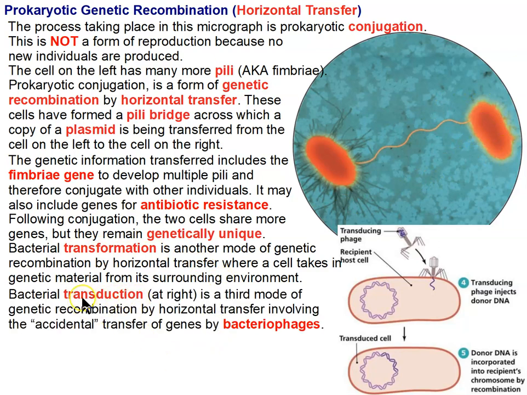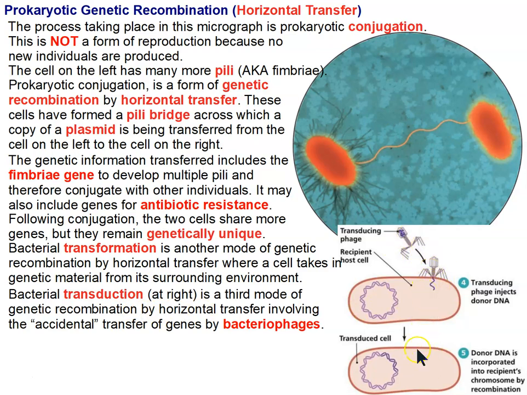Another one is transduction. Now, here we go with these trans words again, like transcription and translation when we're dealing with the expression of genes. Here we have transformation and transduction. It'd be difficult to keep these straight. So transformation is when DNA is taken in from outside the cell. Transduction is kind of like the accidental transfer of genes by bacteriophages.